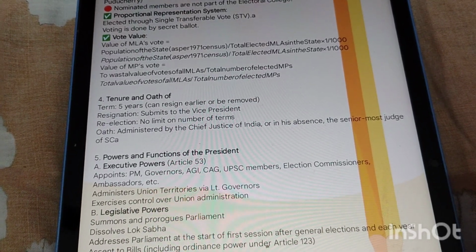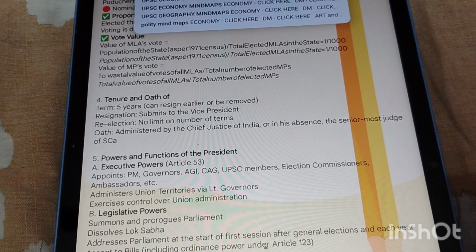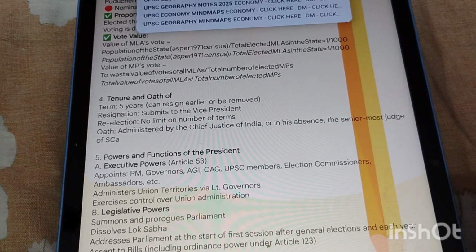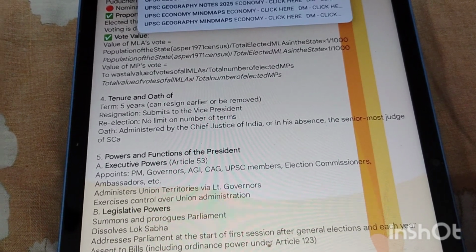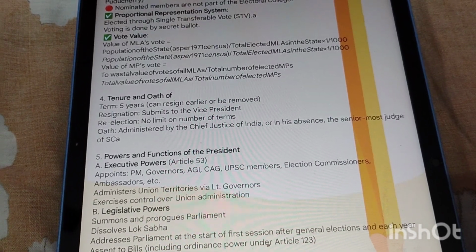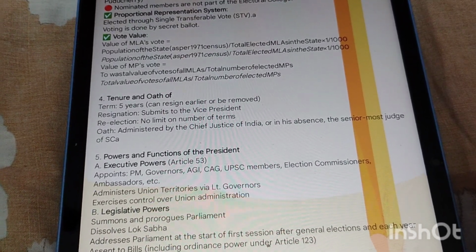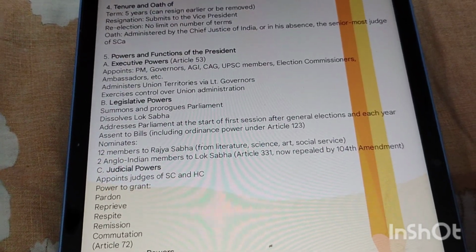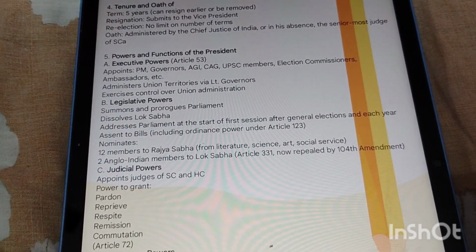Now let's see the powers and functions of the President. Executive powers are under Article 53: appoints PM, Governors, AGI, CAG, UPSC members, Election Commissioners, ambassadors, etc. Administers Union Territories and LT Governors. Then exercises control over union administration.